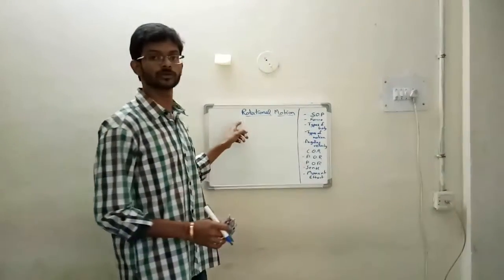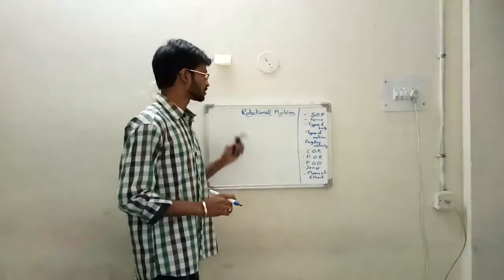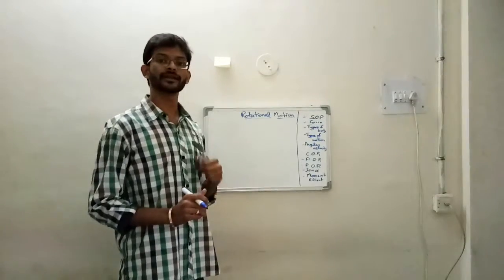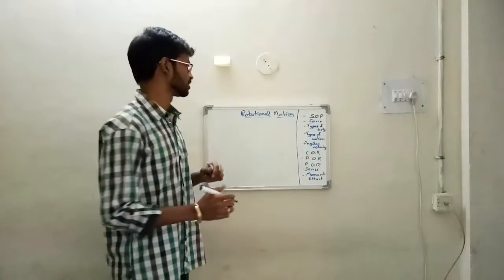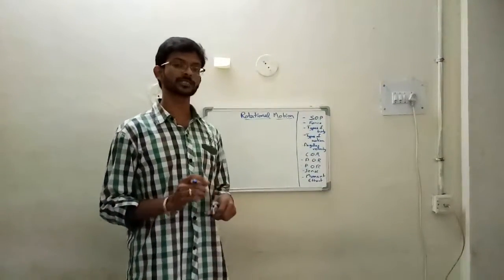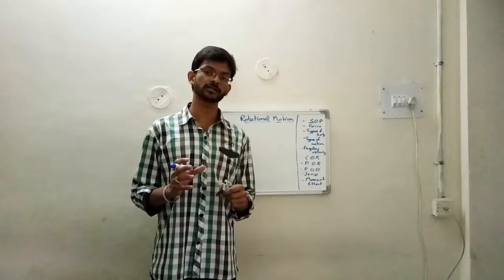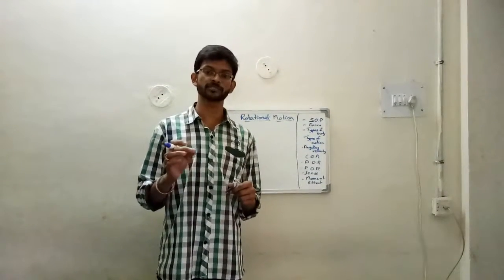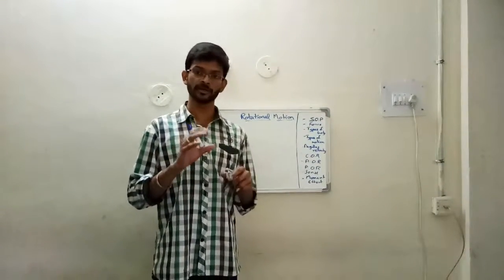Today we will be discussing the topic rotational motion. Actually, rotational motion is directly related to the term system of particles. Now, what is a system of particles? A system of particles is nothing but a group of particles, that is, a group of point masses which are located at some distance from each other.